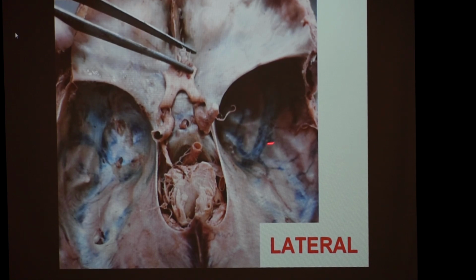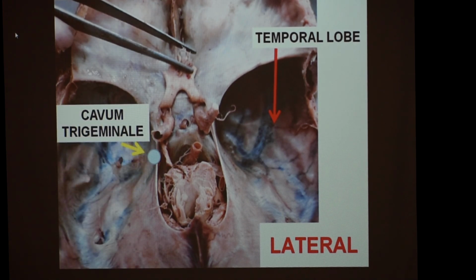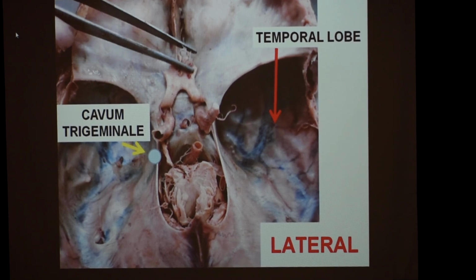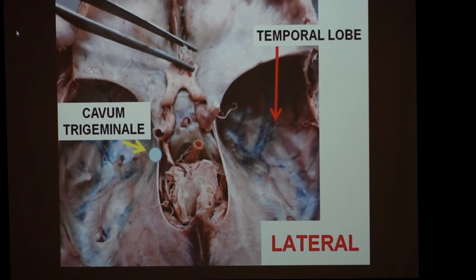Laterally, in the middle cranial fossa, on the lateral aspect of this cavernous sinus, we have the temporal lobe of the brain, the cerebral hemisphere. On each side, on the superior anterior aspect of the petrous part of the temporal bone, we have a cave-like structure called the cavum trigeminale or Meckel's cave. You will learn about these details in future lectures also.